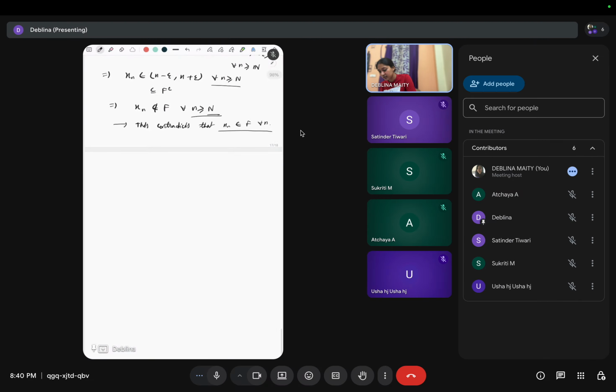So suppose F is not closed. We are proving by contradiction. F is not closed means F complement is not open.